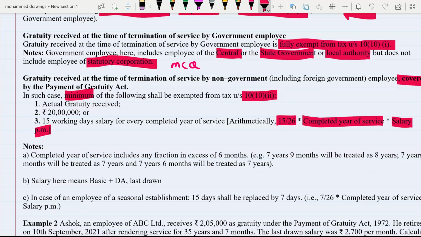Now we will understand each point. Now what is actually gratuity received? That is clear cut, given in the example. What is 20 lakh? This is fixed, and this 20 lakh is the statutory limit. Now we have to focus on step number 3: 15 working days salary for every completed year of service.